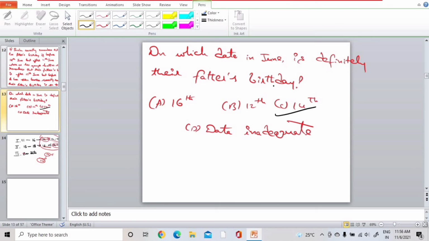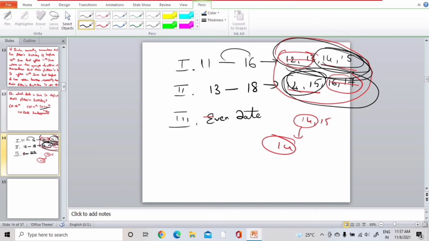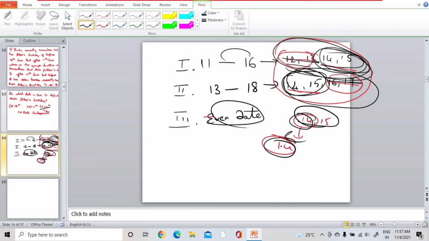Though the question is quite lengthy, the answer is very simple. I will explain one more time. Neha remembers her father's birthday is before 16th and after 11th. That means 12 to 15. One of her brothers remembers it's before 18th and after 13th. That means 14 to 17. Her other brother remembers it's an even date. Their overlapping numbers were 14, 15. So we need to eliminate 16, 17 and 12, 13. In 14, 15, the even number is 14. So the answer is 14.